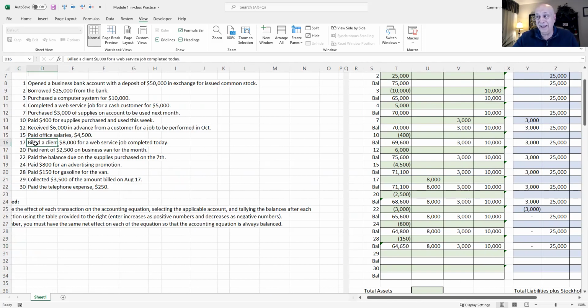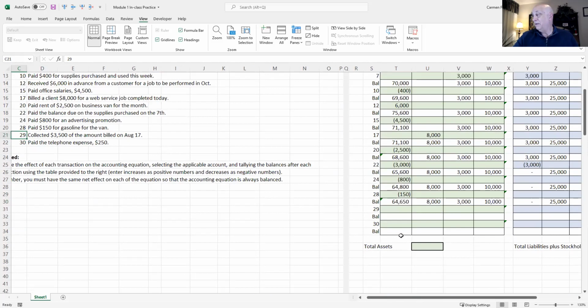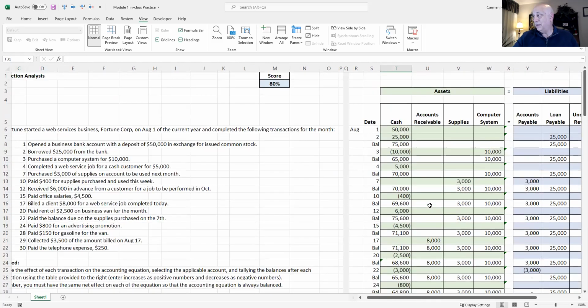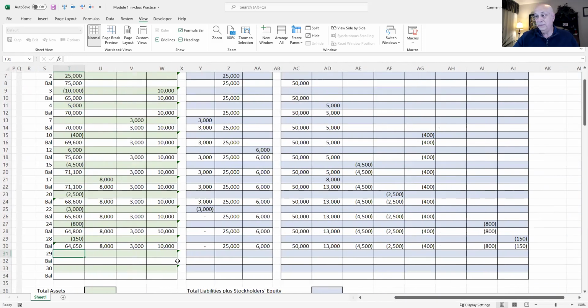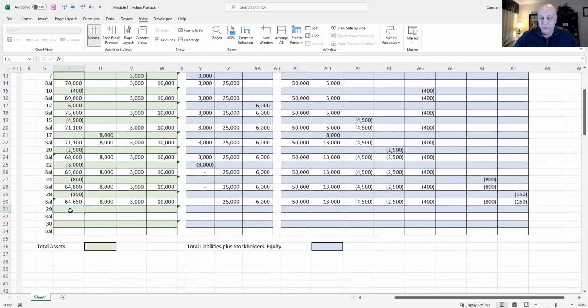August 29th, we collected $3,500 on the amount billed on August 17th. Remember, we billed our client $8,000 on August 17th. Now they're paying us $3,500 of that. That's a beautiful thing when they pay us, right? So we're gonna go over here and find our asset called cash. Cash is coming in by $3,500. So put $3,500 increase to cash.